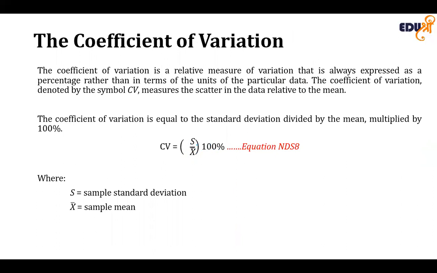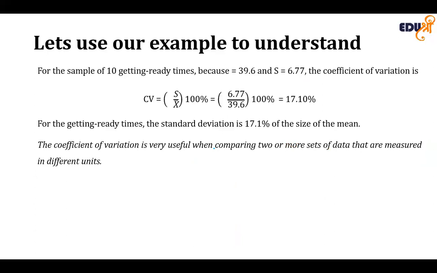So 6.77 divided by 39.6, times 100%, comes to 17.10%. So for getting ready, the coefficient of variation is 17.1% of the size of the mean. The coefficient of variation is especially useful when comparing two or more sets of data that are measured in different units.